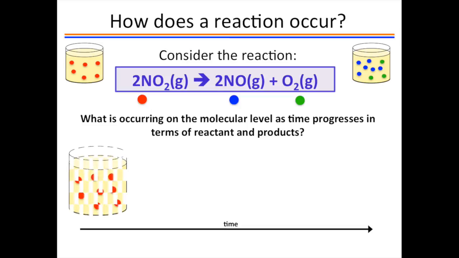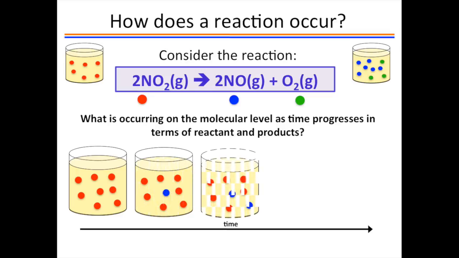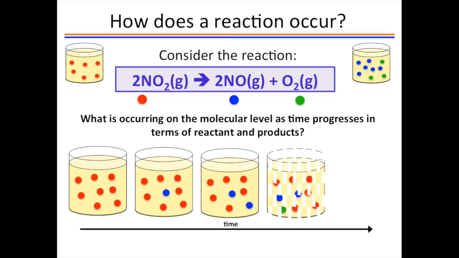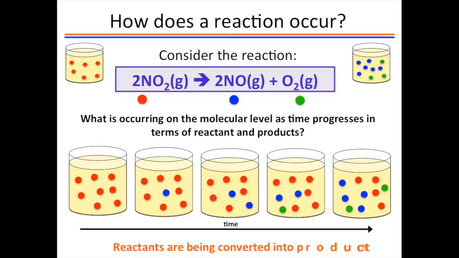As the reaction proceeds, molecule by molecule, either quickly or slowly, every 2 red dots that become product are converted into 2 blue dots and 1 green dot. Kinetics can be thought of as the time it takes to convert the reactants into products.